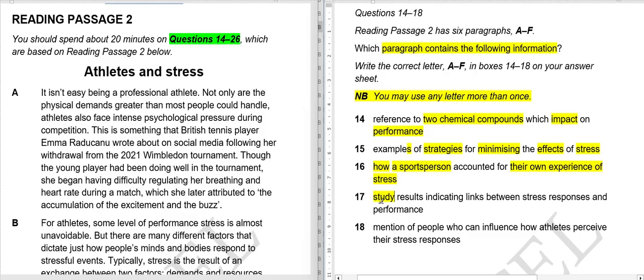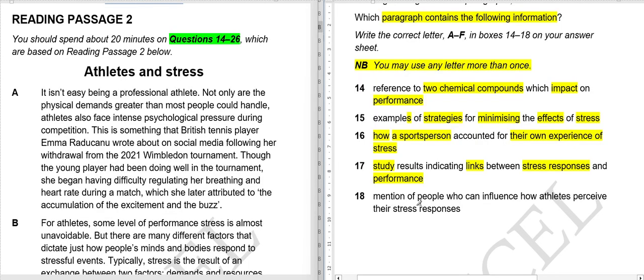So there may be a study mentioned or research, and it indicates there is some link between stress responses, like the way we respond to stress, and our performance. It may be a positive link or negative link, so directly proportional, inversely proportional, these kinds of words may be used. I'm not so sure about that. We will read together, then we will know what kind of words or how they are linked. 18th,